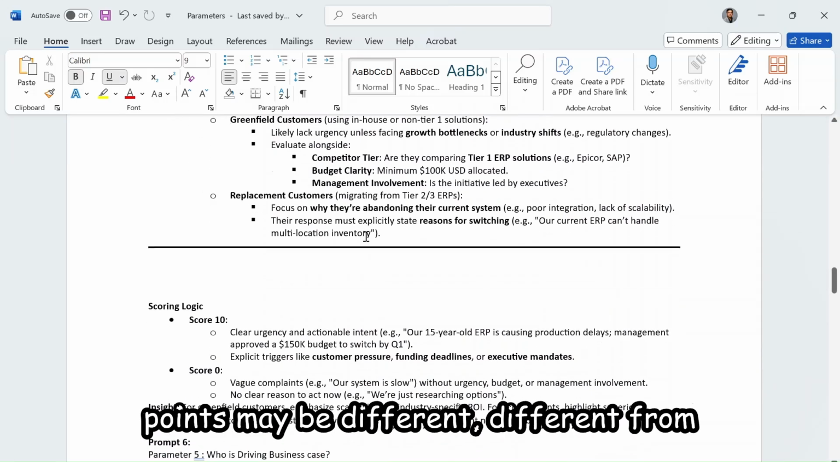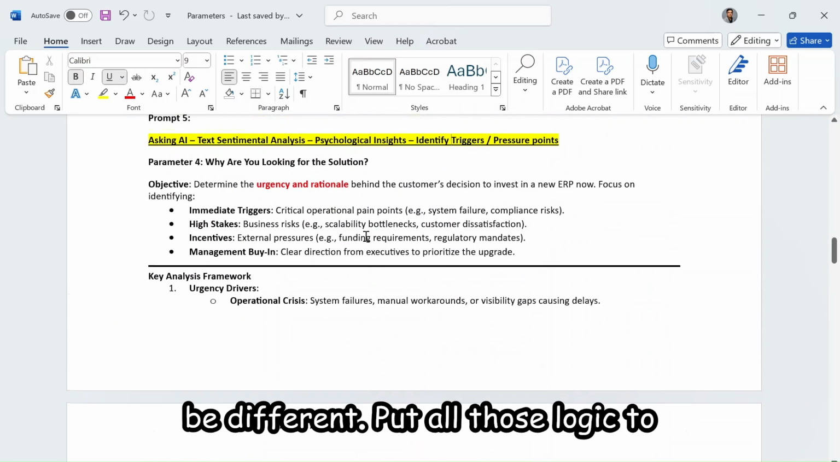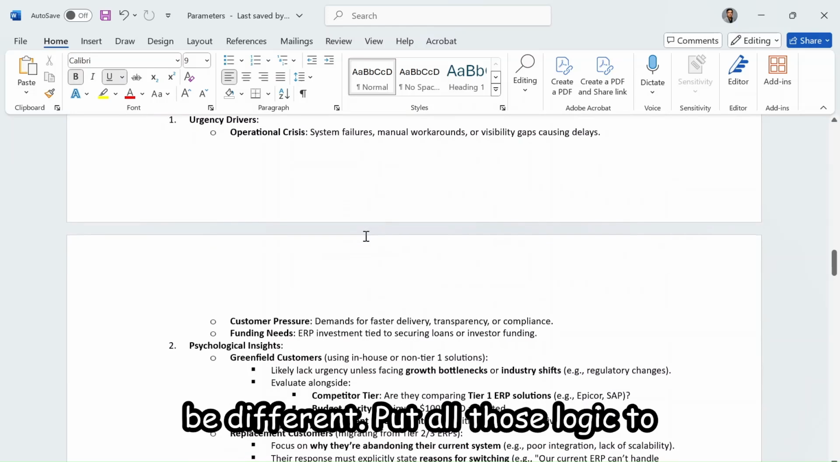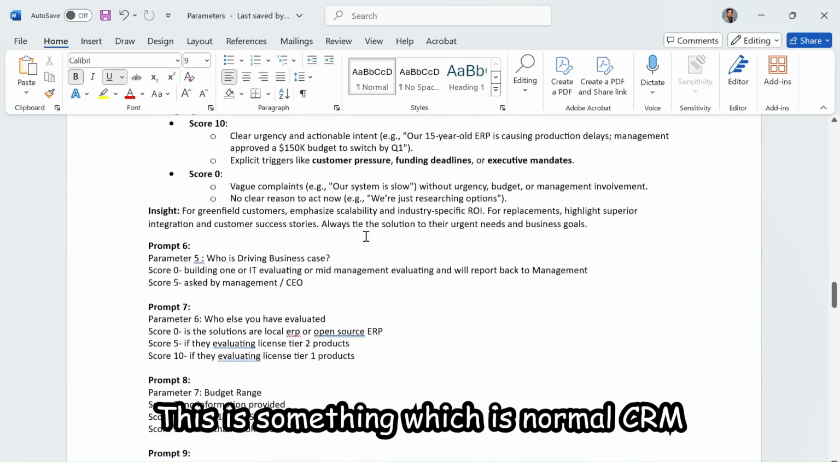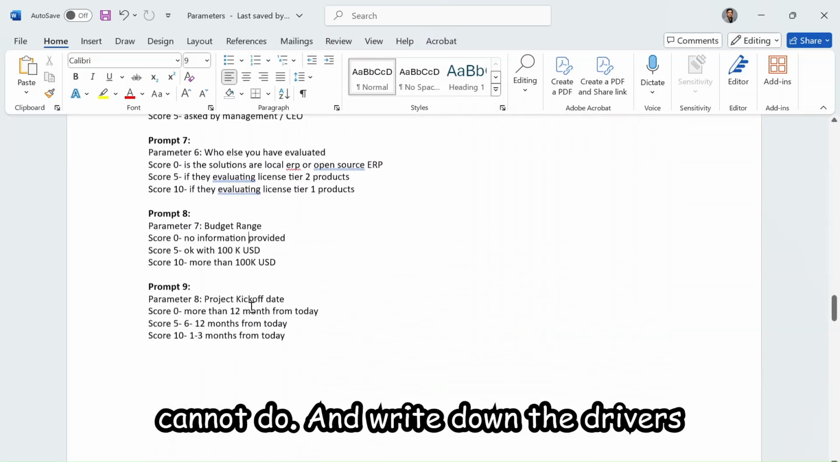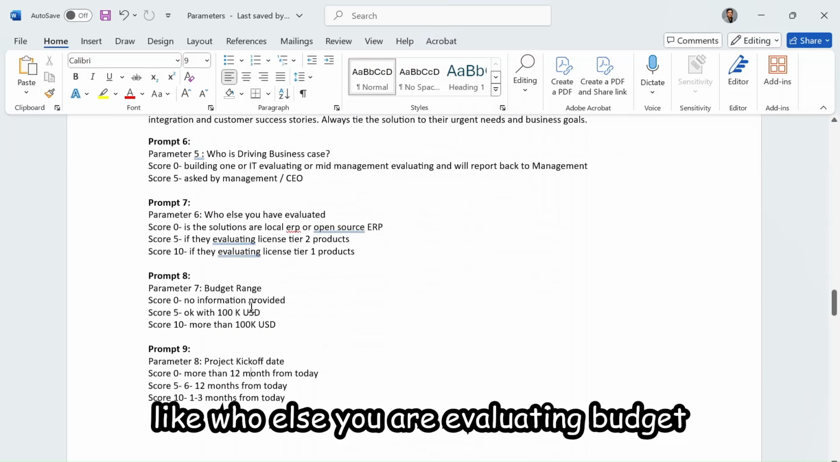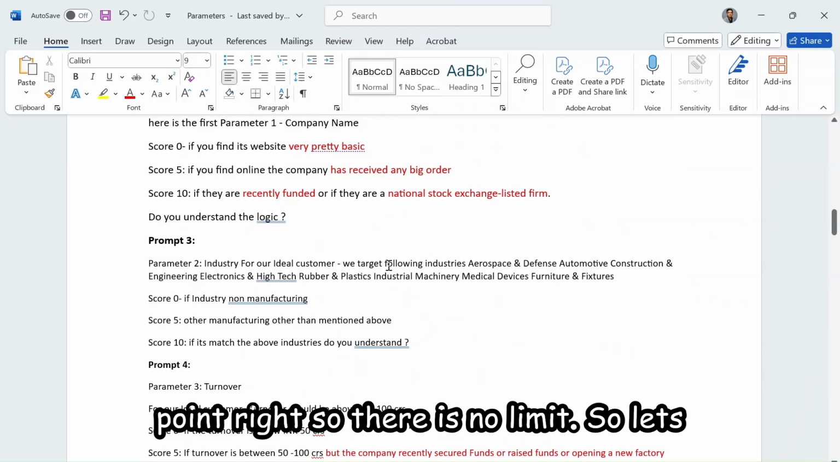Their pain points may be different from the one who's greenfield, and the buying patterns will be different. So I put all that logic to explain to my AI agent to consider while scoring. This is something which a normal CRM system cannot do, a normal human being cannot do. And there are other drivers like who else you're evaluating, budget range, and kickoff date to put a starting point. So there is no limit.